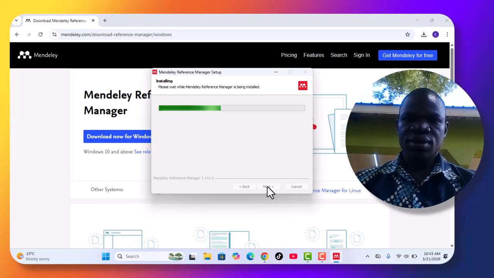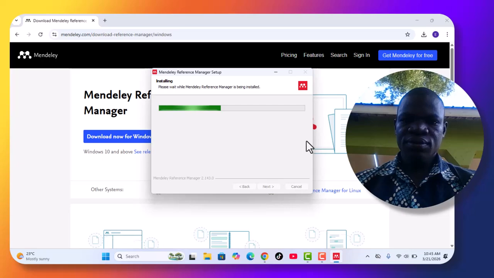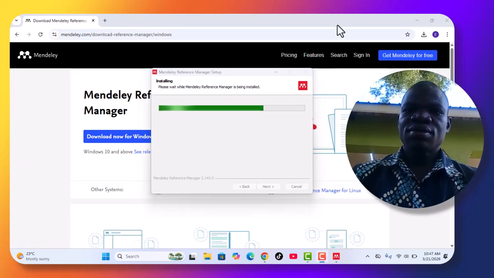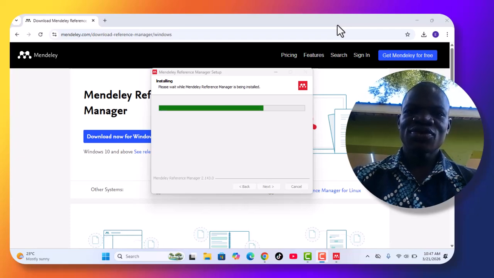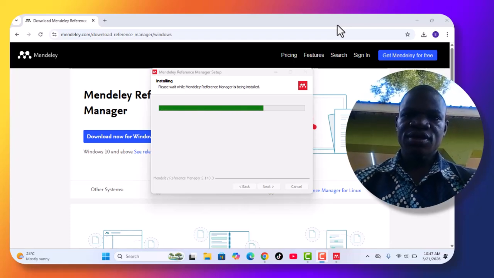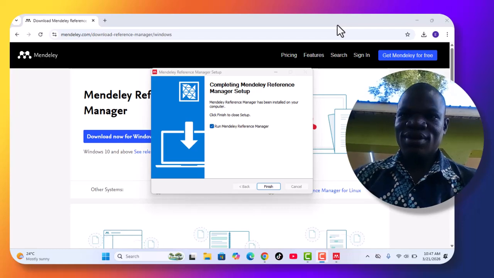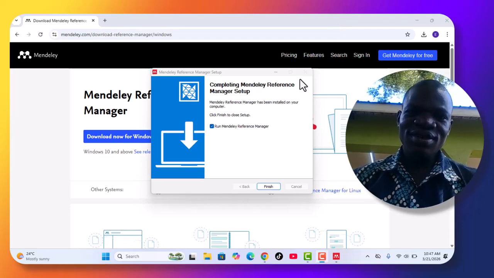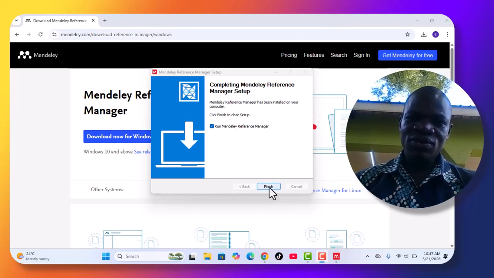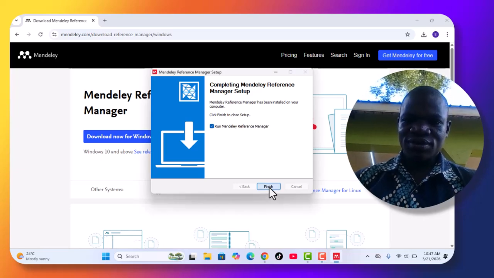You give it a little time. Yes, now the installation is done. So you come this side and you complete by clicking the finish button.